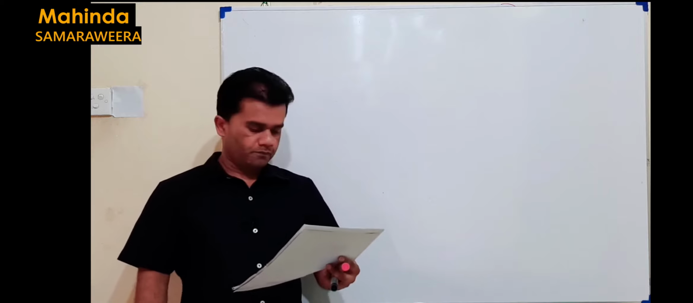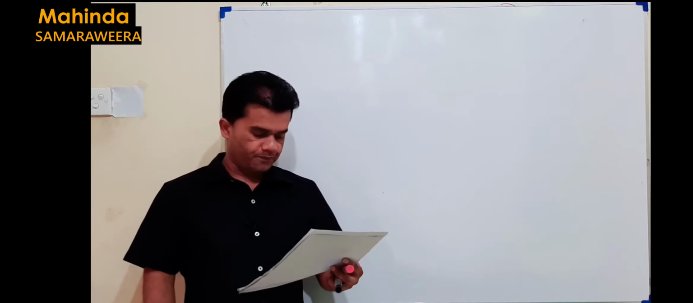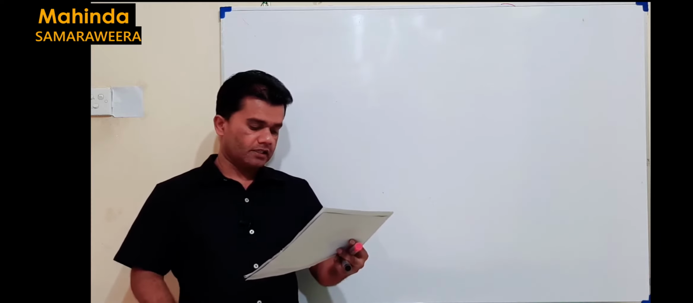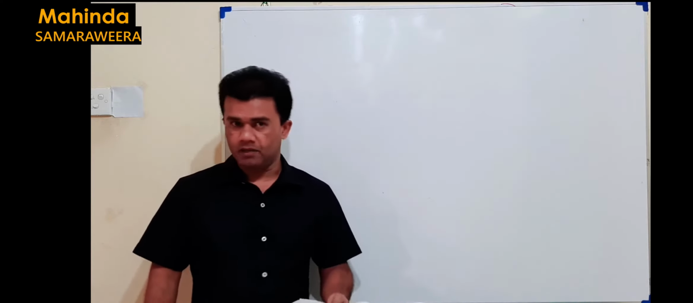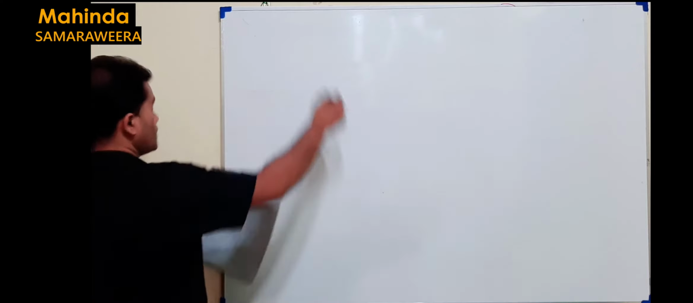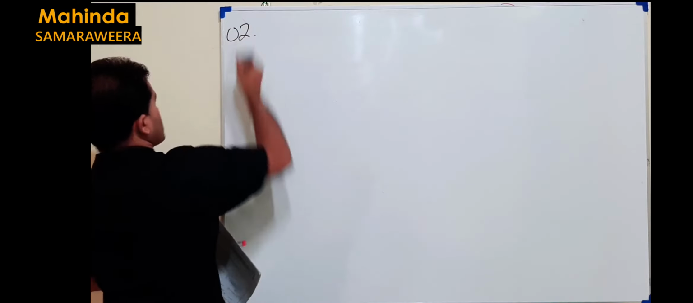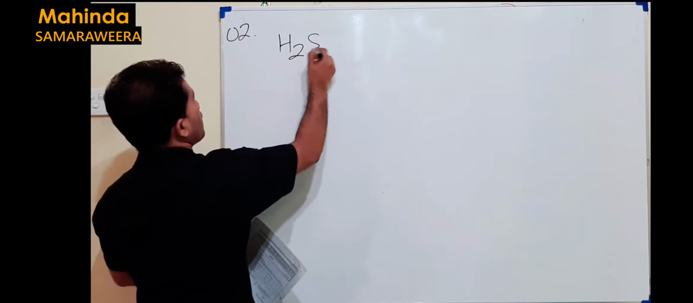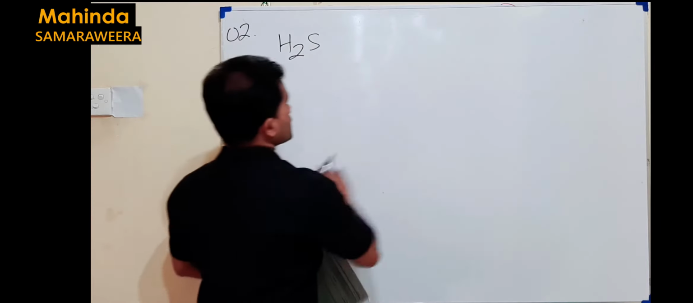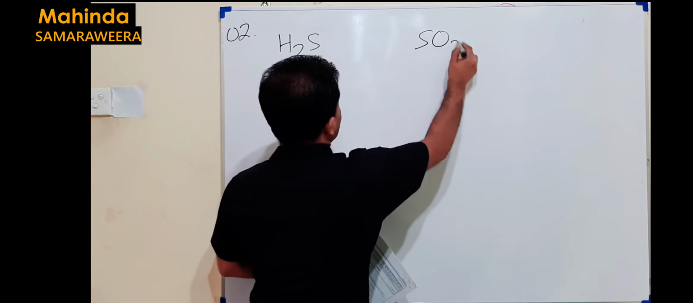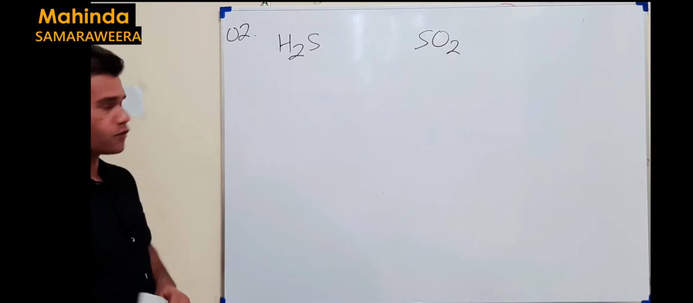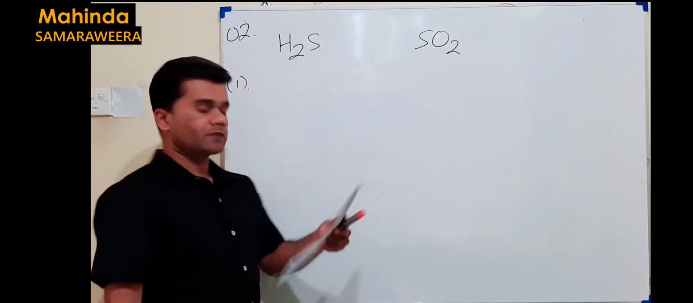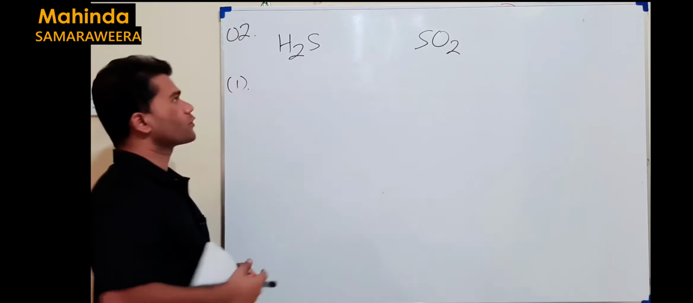Second MCQ is about identification test, hydrogen sulfide and sulfur dioxide. Question is: cannot be distinguished by. Okay, we go through these reagents one by one, then we see the differences. When you consider hydrogen sulfide and sulfur dioxide, what is the first reagent given? It's litmus paper. Can we distinguish these two?